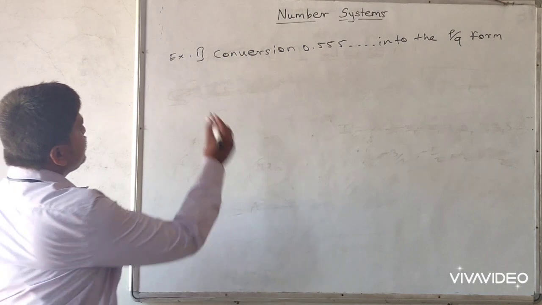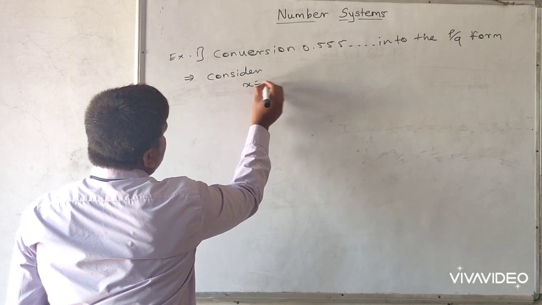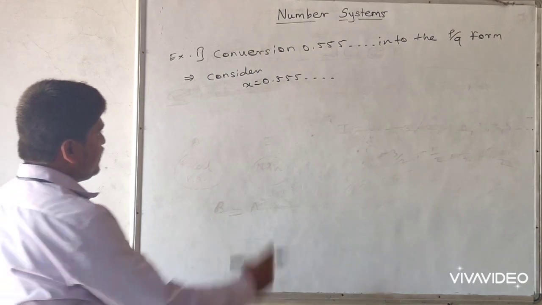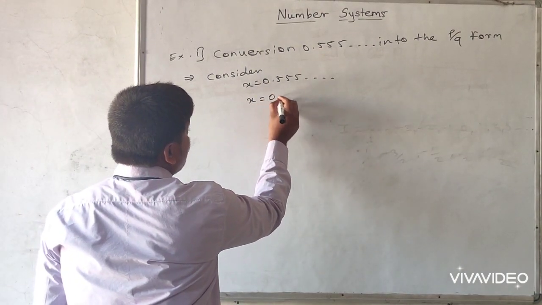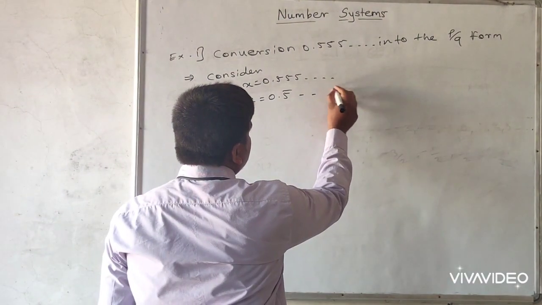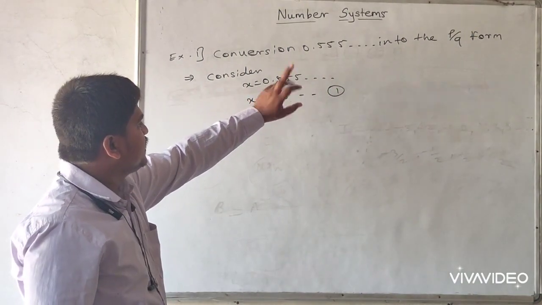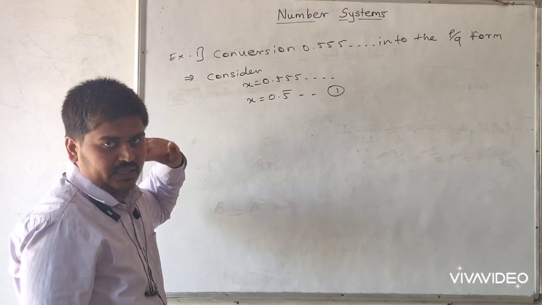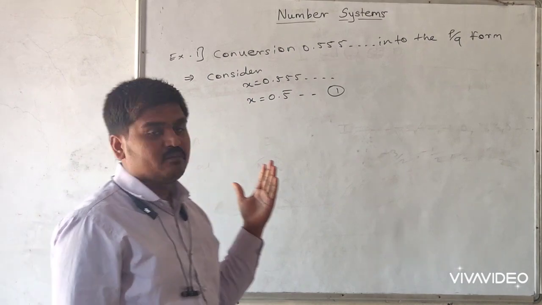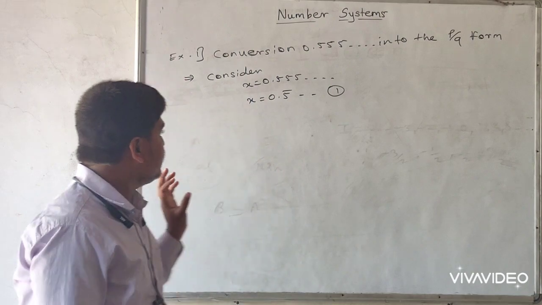So first step, consider x is equal to 0.555 up to dash, that is called x. Simply we can write x is equal to 0.5 bar also. So here we write equation number 1. Here only one digit is repeated, so we can multiply on both sides by 10. We know the equation rule, we can multiply on both sides by the same number, so the value of the equation remains unchanged.